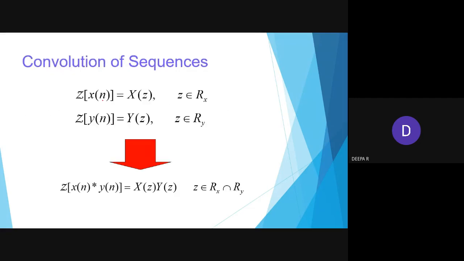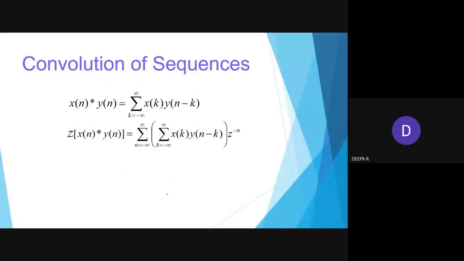So the convolution, in the sense you are going to multiply two signals x of n and y of n. X of n will give x of z, y of n will give y of z. Once you multiply, you'll be getting x of z and y of z. The formula for the convolution sequence, x of n multiplied with y of n, is the sum from k equal to minus infinity to infinity of x of k y of n minus k.